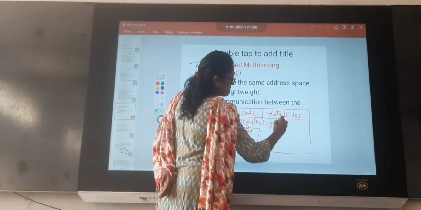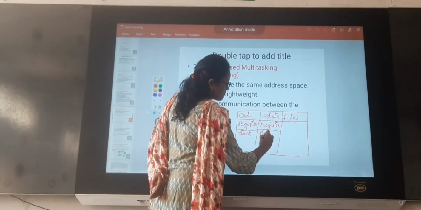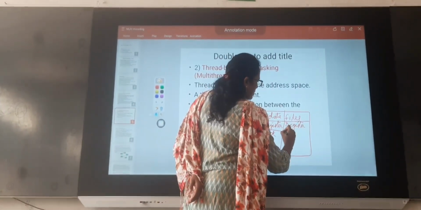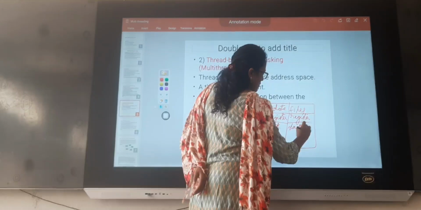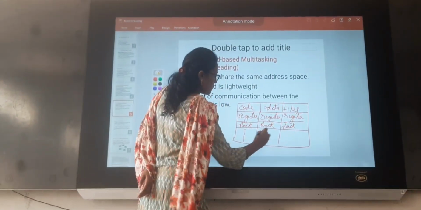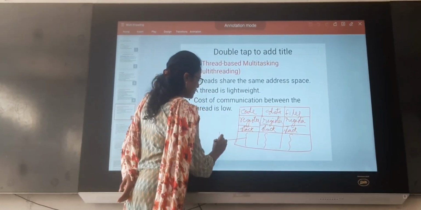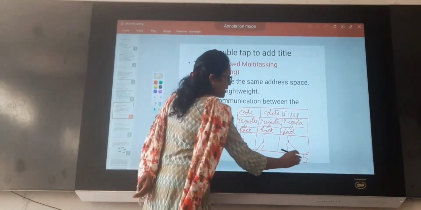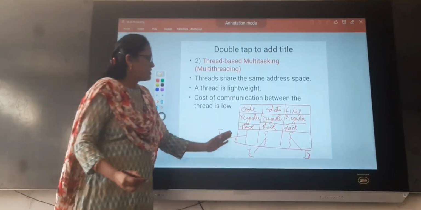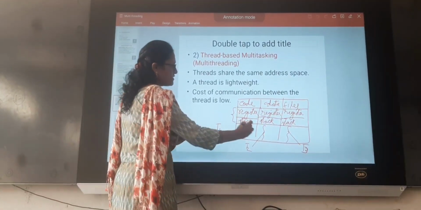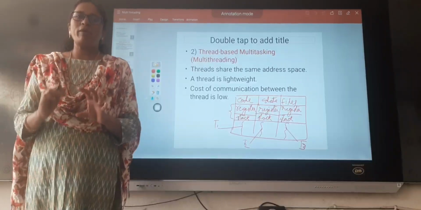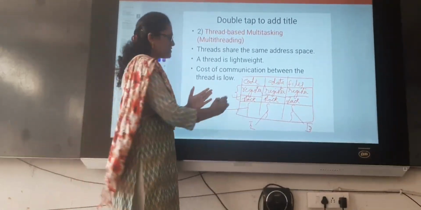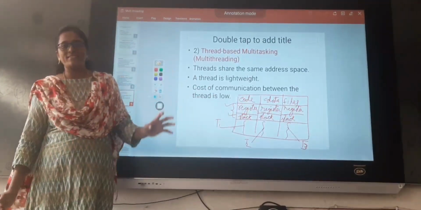Register, stock, register, stock. This is thread 1, thread 2, thread 3. Here you can observe each thread has its own register and stack because a thread has its own memory. A thread should save its own temporary results in the stack, and the CPU should maintain results in the register.